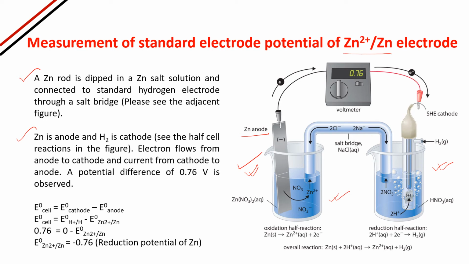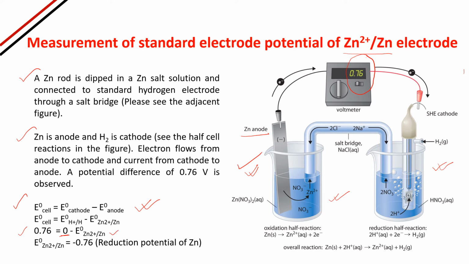Now electrons flow from anode to cathode and current flows from cathode to anode, that you all know. A potential difference can be measured with the help of a voltmeter, and that will come to 0.76. How to calculate that? E° cell equals E° cathode minus E° anode. This is the formula. Now E° cell is showing 0.76, so in place of E° cell we will write 0.76, and E° of H+/H2, that is the hydrogen electrode, is 0. The electrode potential of the standard hydrogen electrode is 0.